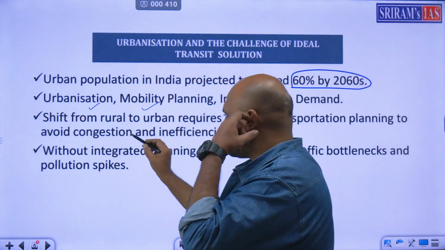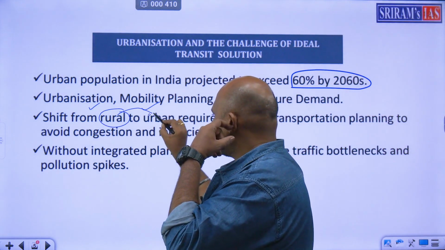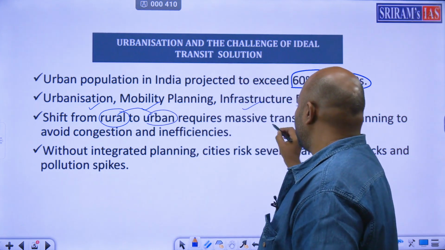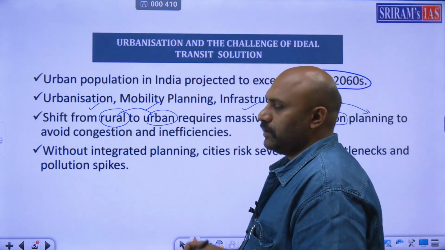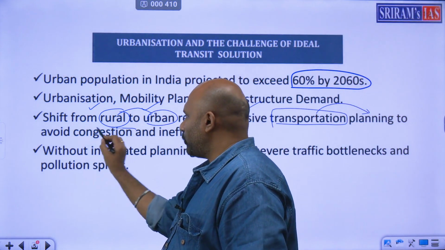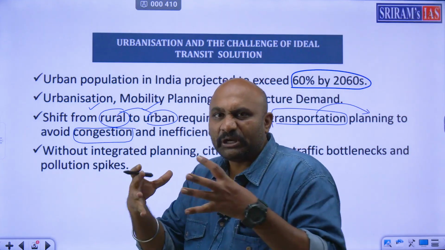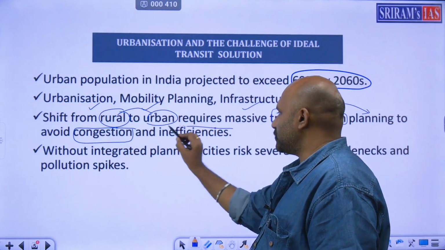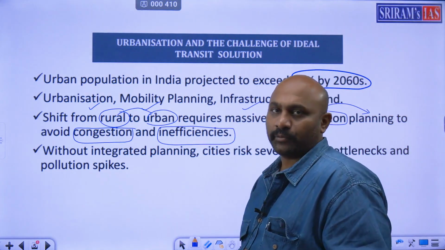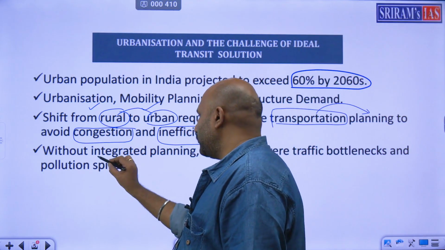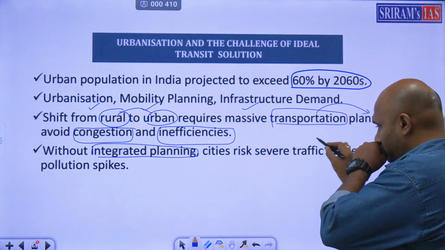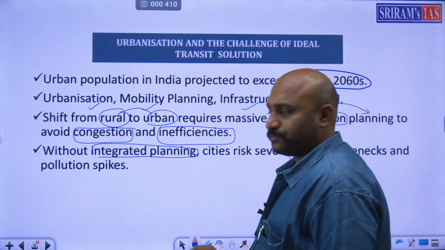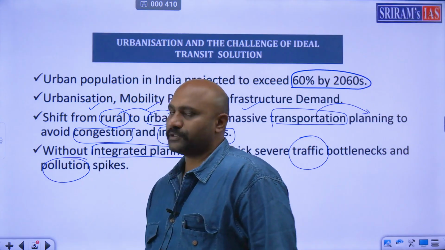Now, shift from rural to urban. Transportation planning is very much required. Once people come inside, you will have a problem of congestion. That means overcrowding and inefficiencies. When there are too many people, efficiency drops. Now, integrated planning is very much required, otherwise there will be traffic problems and there will be pollution problems.